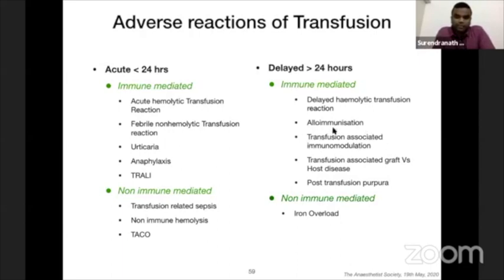Then transfusion-associated immunomodulation. This is very important because in any cancer surgery, if you indiscriminately use blood transfusion, that can lead to cancer recurrence also. So try to minimize transfusion in cancer surgery. The deadliest is transfusion-associated graft versus host disease, where in an immunocompromised patient, if you give blood transfusion, it can go and destroy the host, that is the recipient, and it can lead to catastrophe. And iron overload due to repeated transfusion can lead to hemosiderosis.